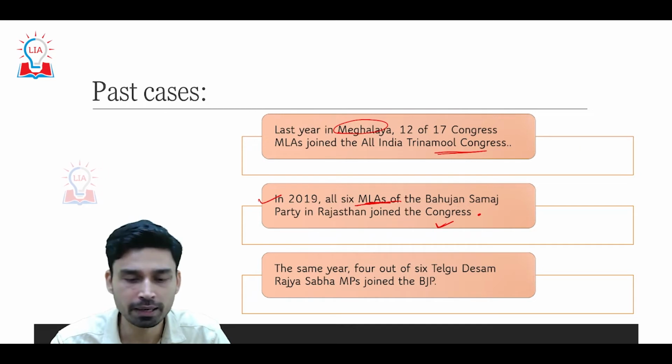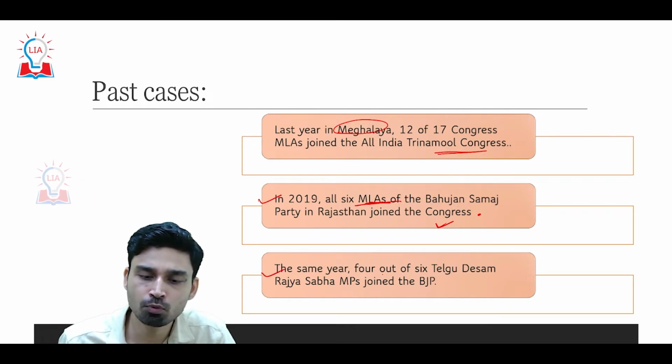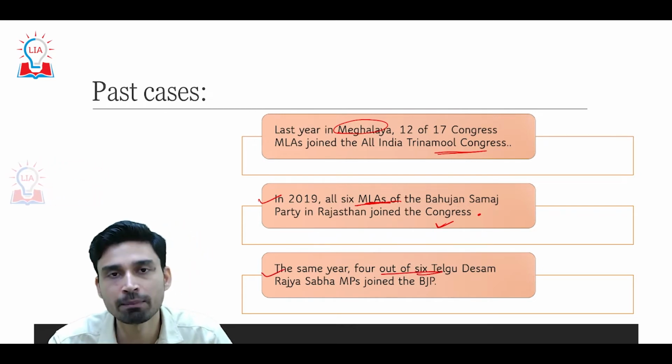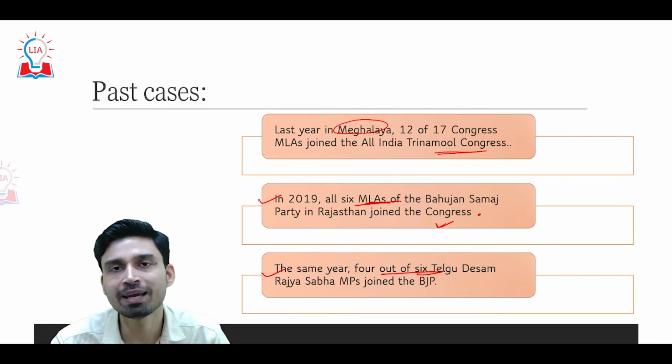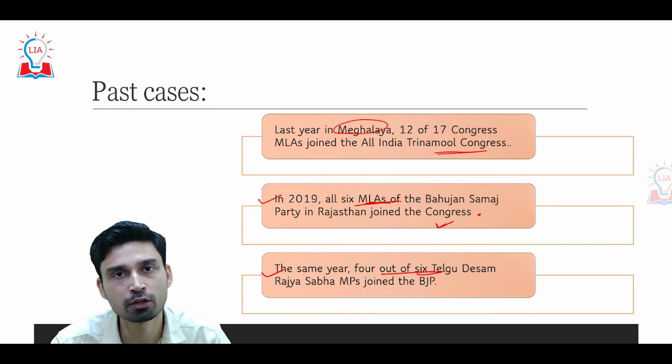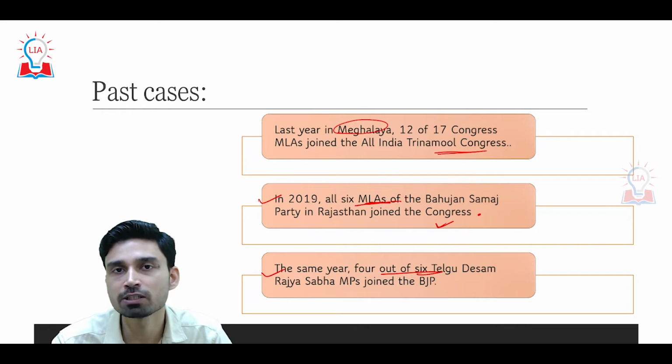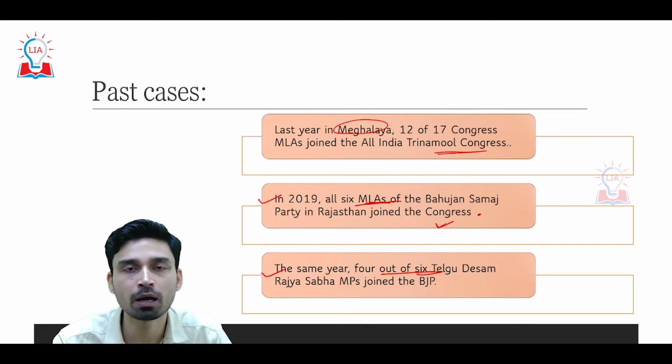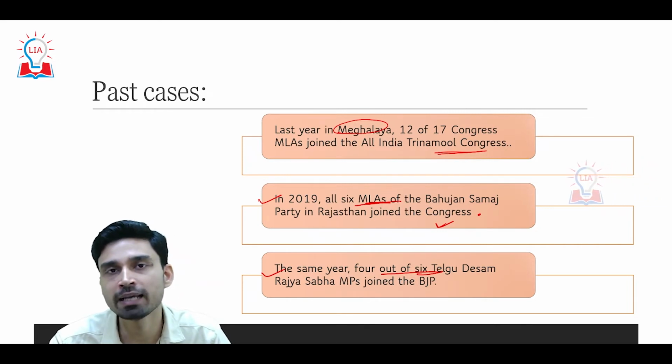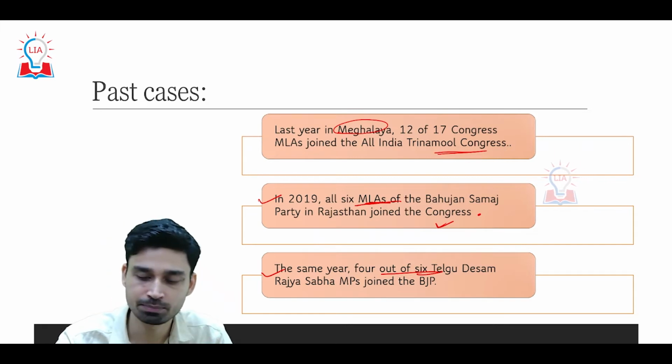Similarly, in the same year, 4 out of 6 Telugu Desam Rajya Sabha MPs joined the BJP, and that is why the exception clause of the anti-defection law also applies here. So these are some of the past cases where, despite defecting from a party, they were not penalized under the ADL because of the exception clause.